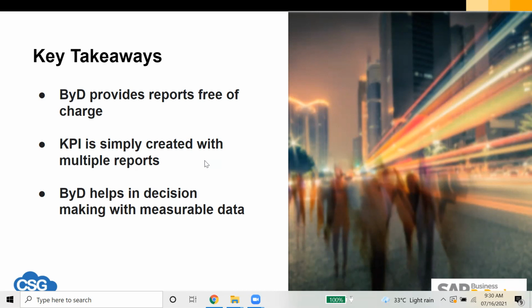Then By Design helps in decision making with measurable data. With the help of these KPIs, it is easy to make decisions, because these KPIs will give you measurable data: where your target is, where the reference is, and what the alert point is where you need to take action.